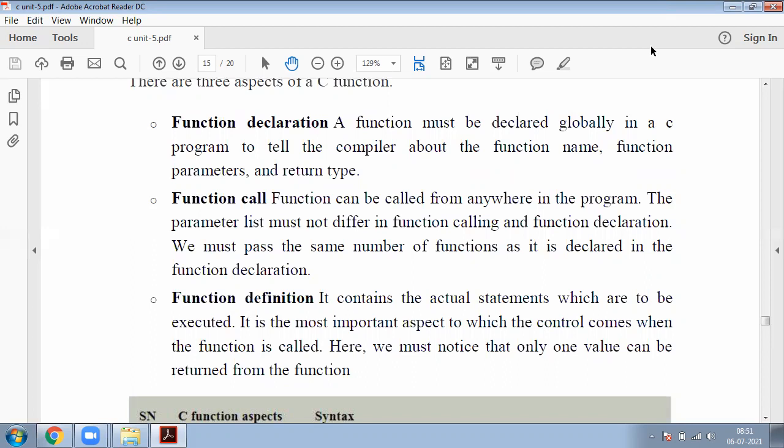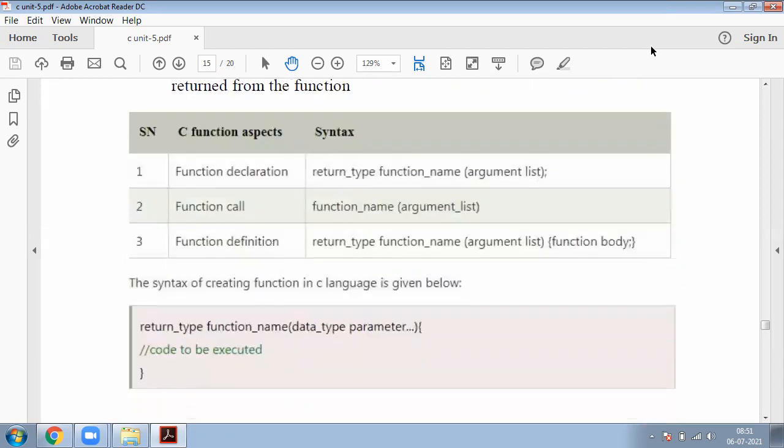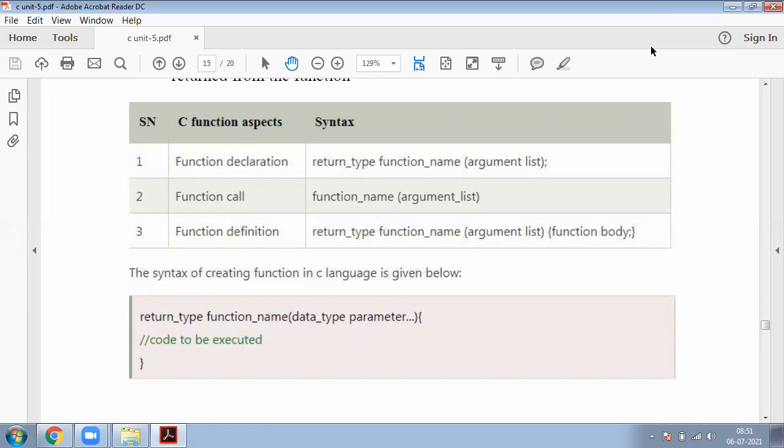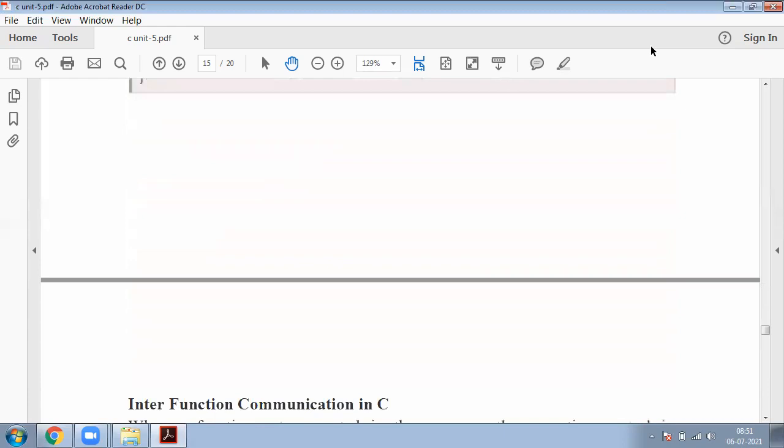So these are its syntaxes. Function declaration: return type, function name, arguments, that is parameters. Function call: function name and arguments. Function definition: return type, function name, arguments, function body. So this is about the aspects, nothing but the parts of function.